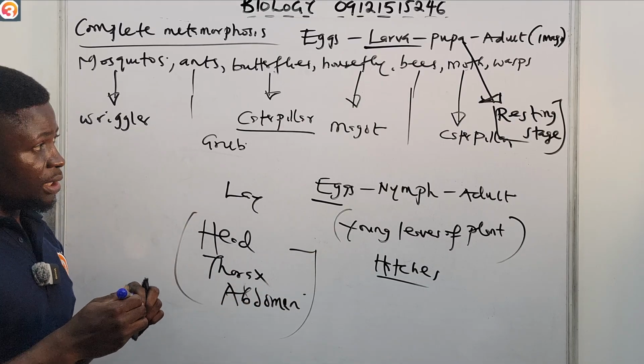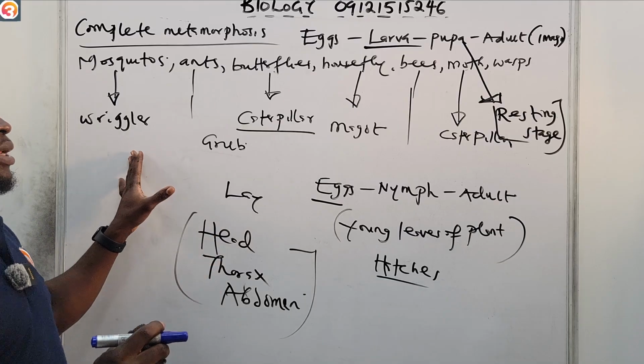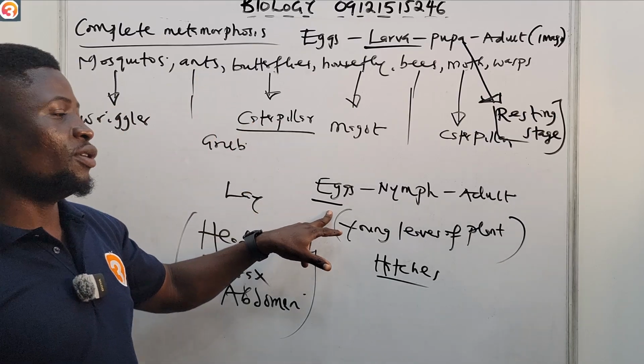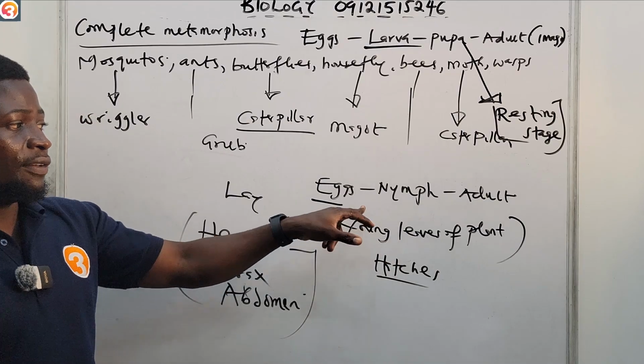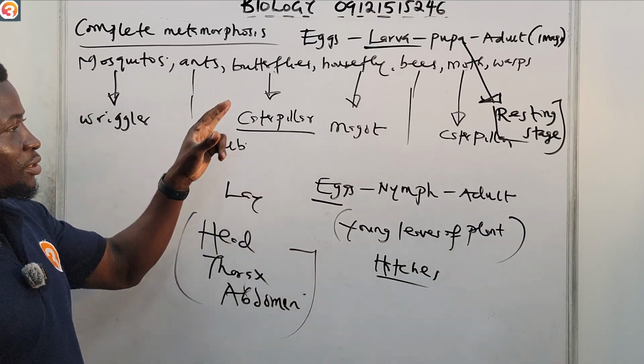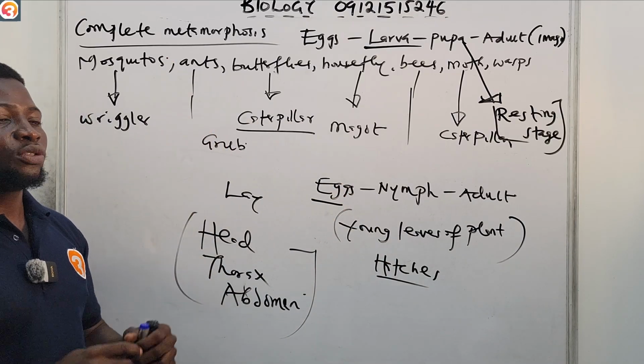So please, take note of complete and incomplete metamorphosis. For incomplete, we have egg to nymph, from nymph to adult. For complete, we have egg to larva, larva to pupa, pupa to adult.